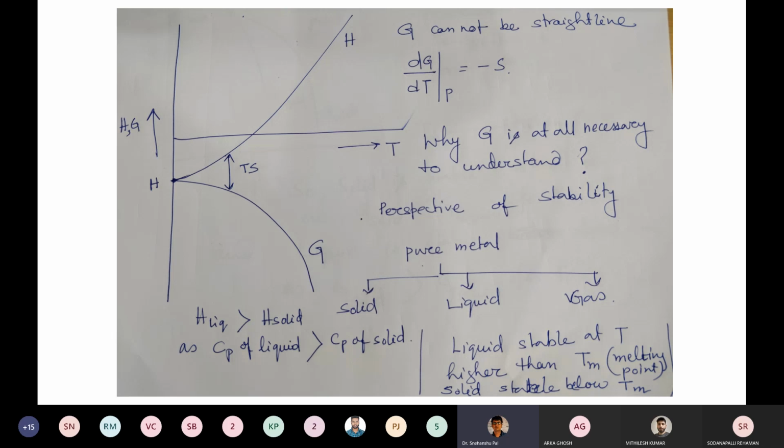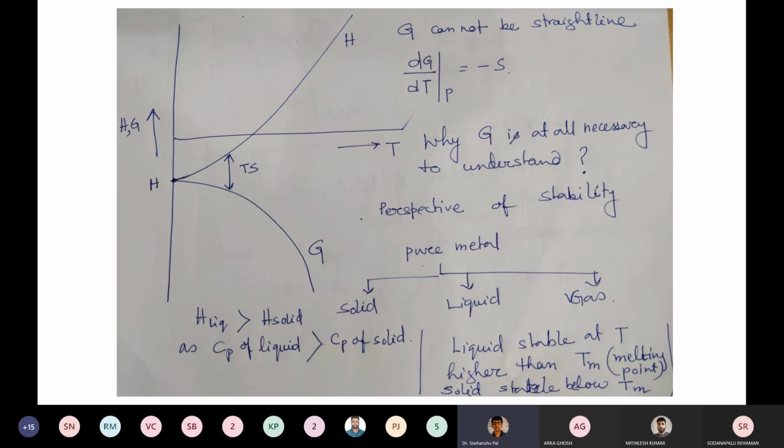So here all the important parameters, enthalpy, entropy and free energy, are present. Now, for understanding processes like chemical reactions and metallurgical phase transformations, why is Gibbs free energy G necessary to understand? Why do we need to understand the Gibbs free energy concept? Why?